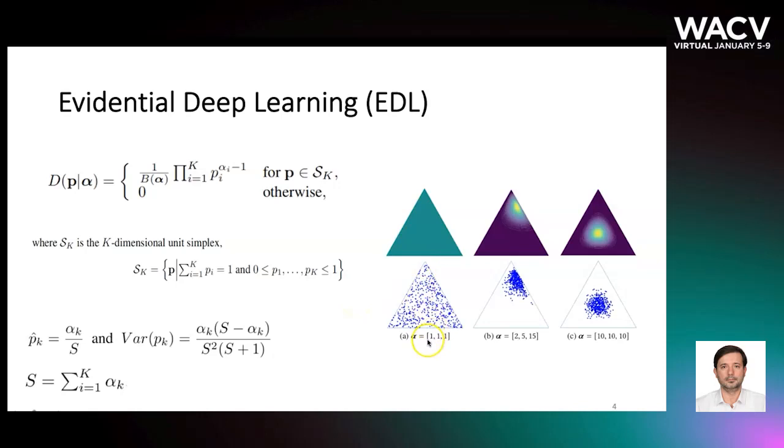Here at the left, you see a Dirichlet distribution with all parameters 1. This indicates the uniform Dirichlet distribution and has the highest possible uncertainty. As we have higher counts, we have more evidence for different categories. For instance, here we have more evidence for the third category, which has a count of 15, more than the others. So when you sample a categorical distribution from this Dirichlet distribution, it's more likely that you pick higher probabilities for the last category. The sum of these parameters indicates how certain we are.